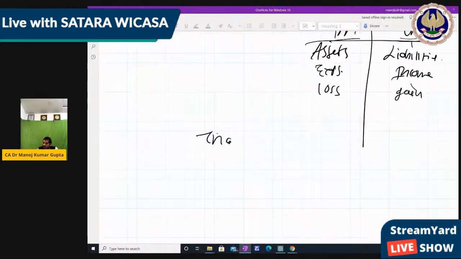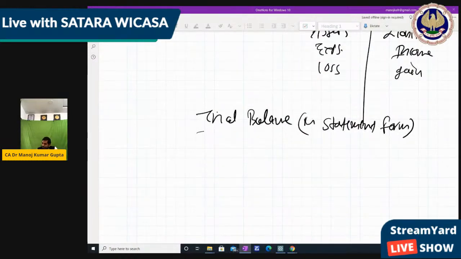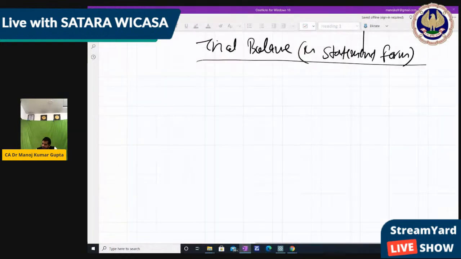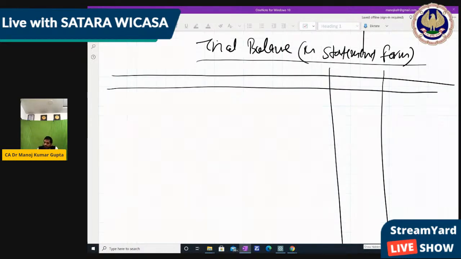So now the trial balance in statement form. So how to make it? We make the two columns: particulars, amount debit, amount credit.